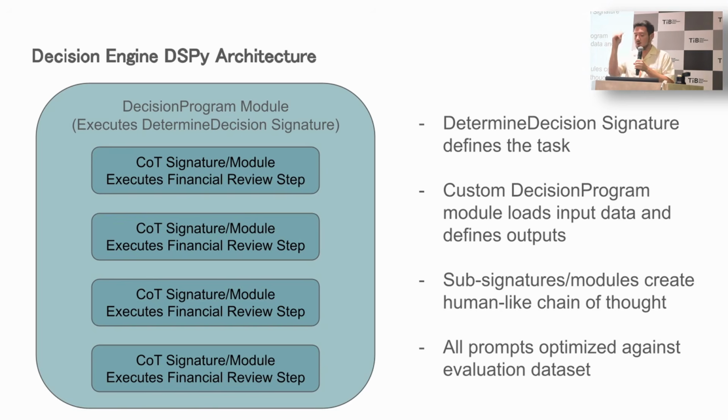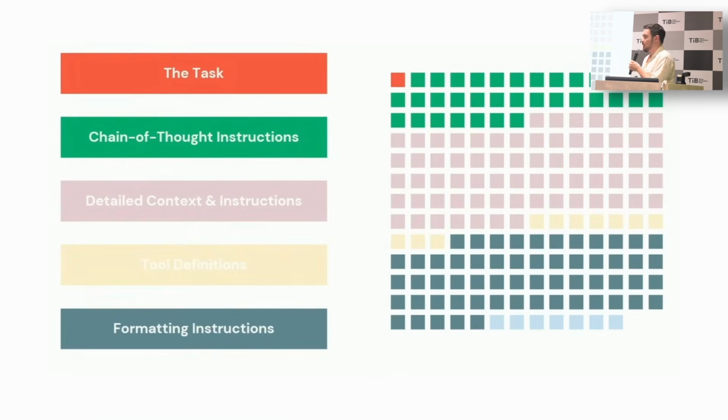So this is all modeled around the same human processes that we have, except that now all of these prompts are evaluated against our evaluation data set. So we don't have to go and tweak them as soon as we run this optimization. We know how it's going to perform on our evaluation data set, and therefore hopefully in the real world. So looking back at this chart, we can see that we've now addressed a couple of these things. We've got the task, we've got the chain of thought instructions, we've made some progress on the formatting, but there's still a couple of things missing, right?